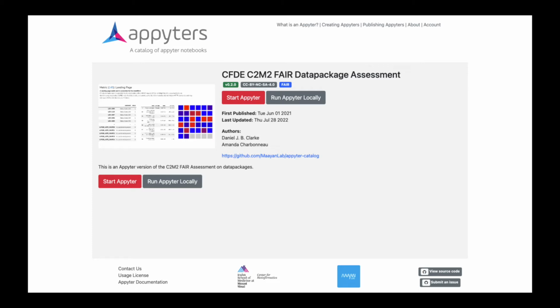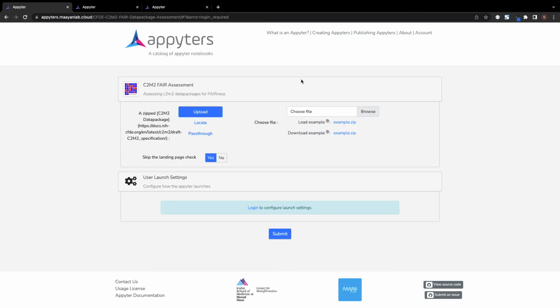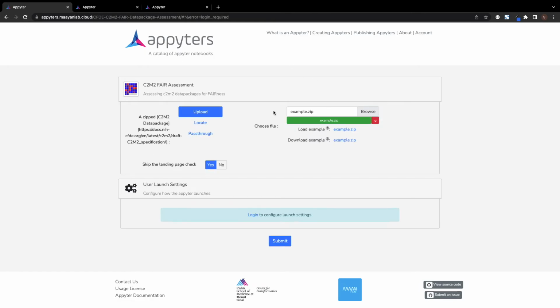To enable participating Common Fund DCCs with the ability to evaluate the fairness of their data packages, we developed the C2M2 FAIR Assessment Appyter. This appyter specifically measures the conformance of an input data package with the C2M2 metadata guidelines. The assessment focuses on the different aspects of the C2M2 model which make DCC data packages FAIR. Users can upload a zip file containing a valid C2M2 data package, and the appyter will do the FAIR assessment